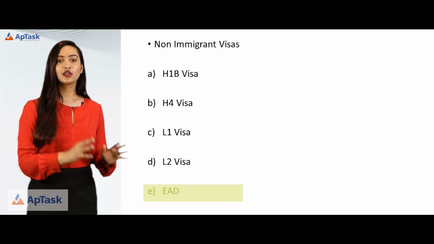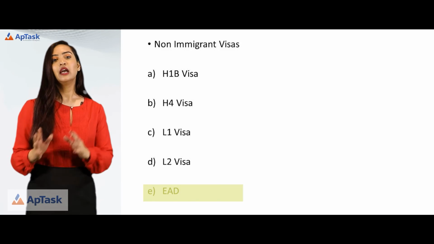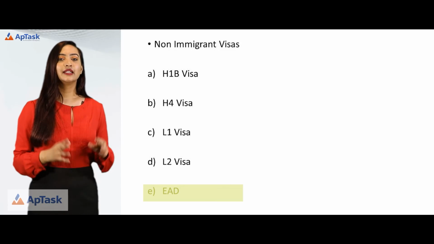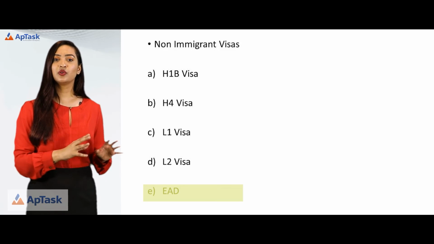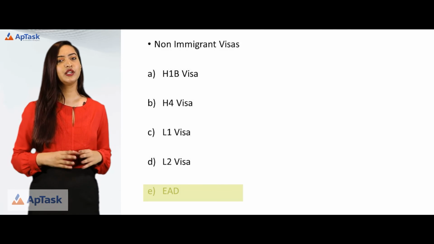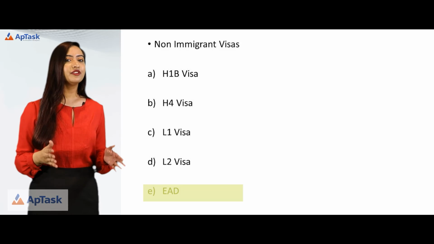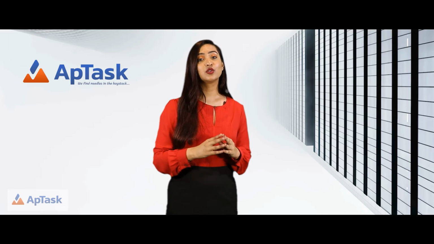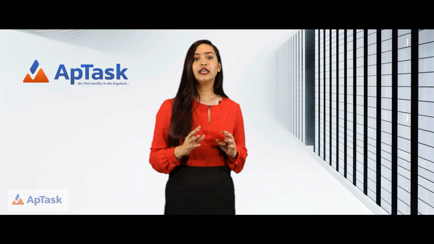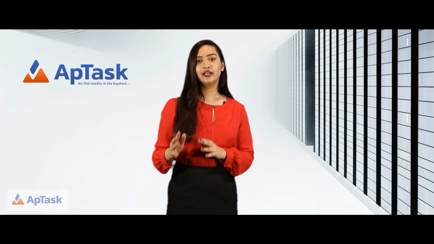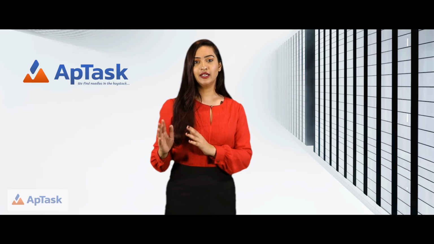EAD, Employment Authorization Document. An employment authorization document is a work permit that authorizes an immigrant to work in the US for a specific period of time, usually 1 year. There are different categories of EADs. Green card EADs are also known as GC EAD, OPT EAD, L2 EAD and H4 EAD.